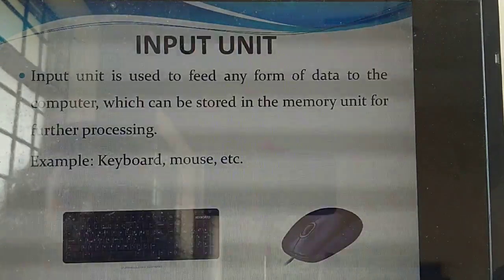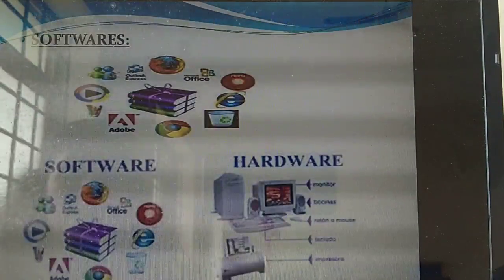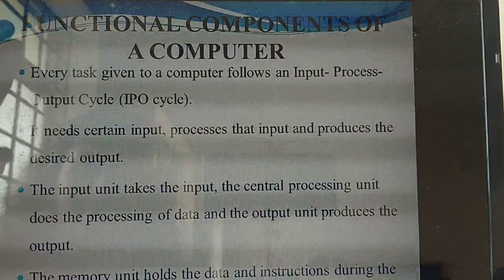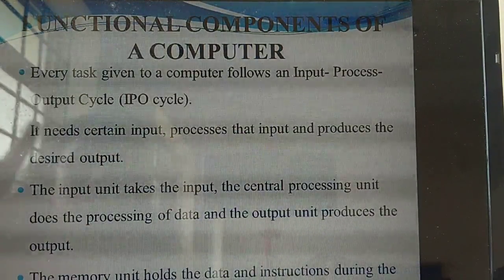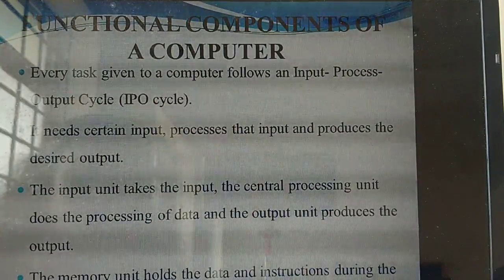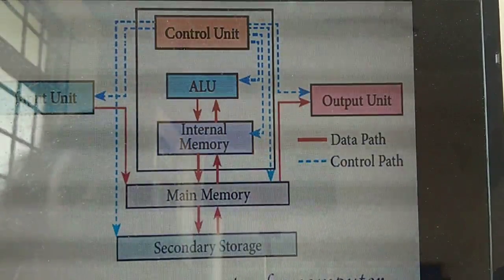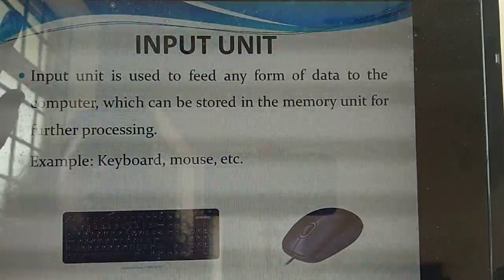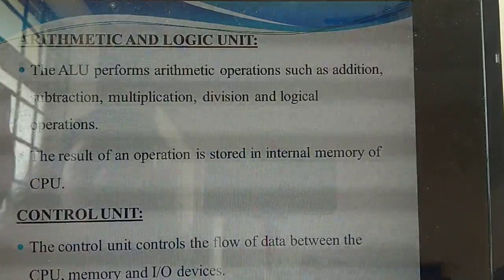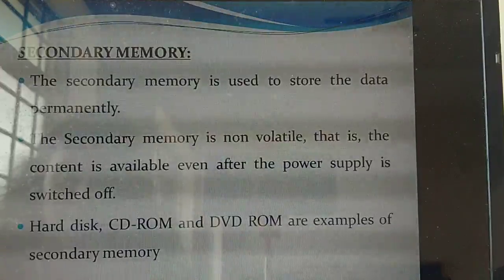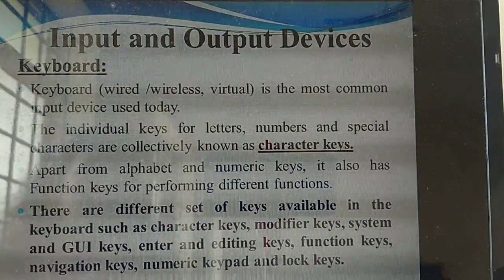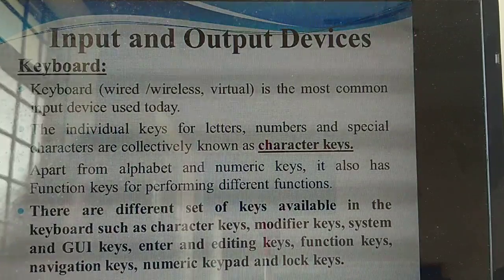If they ask for the components of a computer, you write the introduction with four points, then draw the diagram, then explain the input unit, the CPU and all the other parts. Usually you will get five marks.